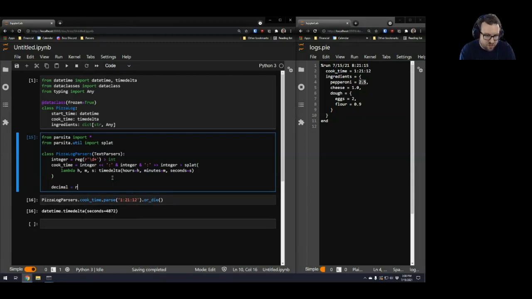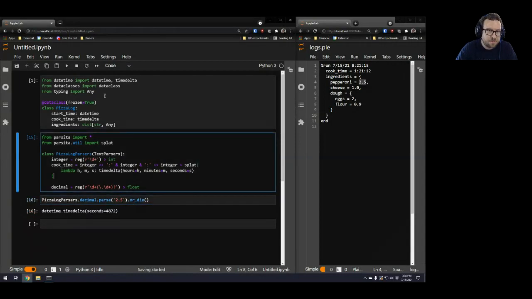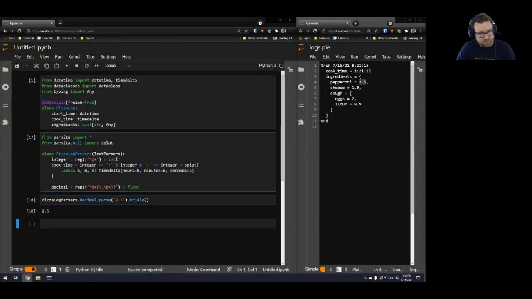So this is going to be a regular expression where, what's the regular expression for a decimal? It's like some integers followed optionally by a literal period followed by more numbers. And let's get this as actually a float. Let's just verify that this actually parses. And ta-da! All right, that's a float.